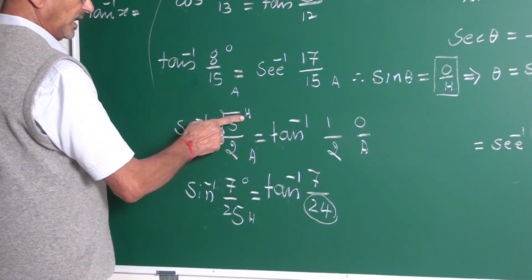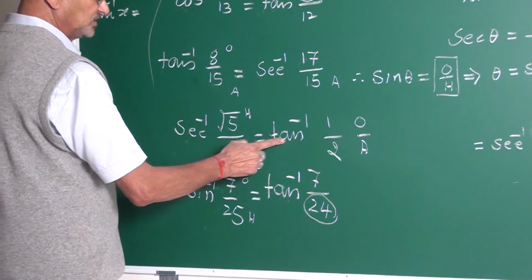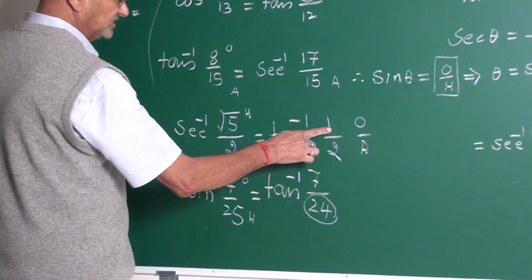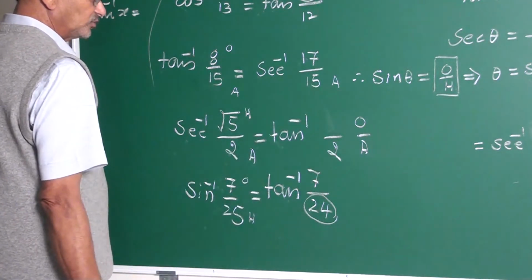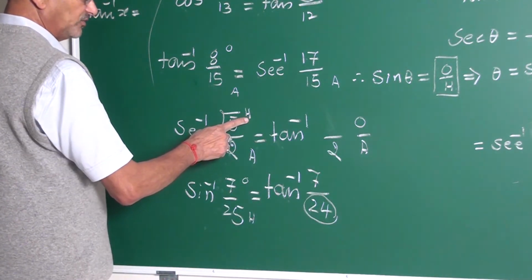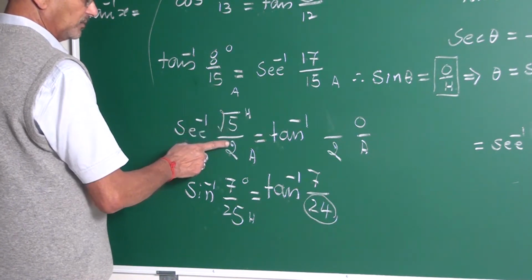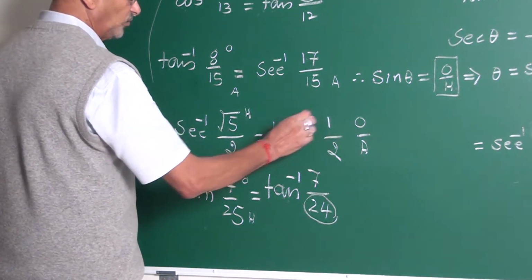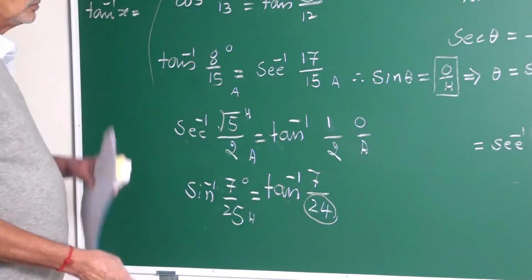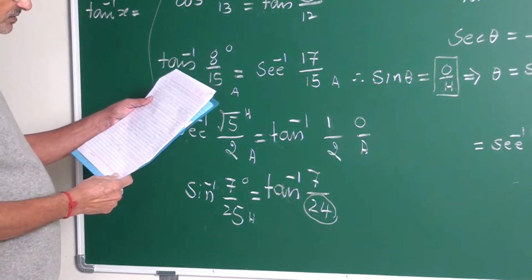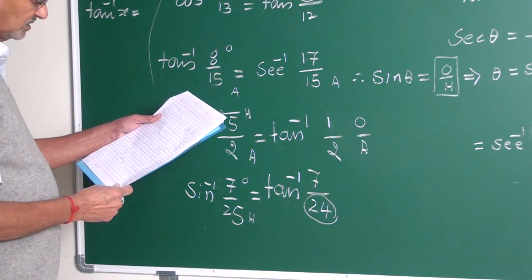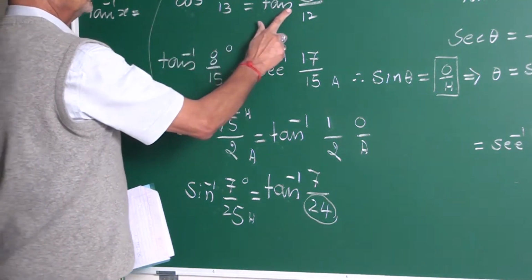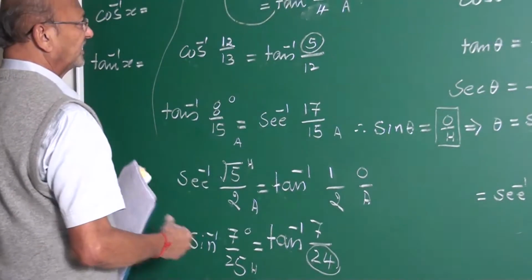How? Sec is hypotenuse upon adjacent. What is tan? This is opposite upon adjacent. Adjacent is known, you write it. Then how to find this? Use Pythagoras Theorem. Hypotenuse here you have written H, square 5 minus square 4. 5 minus 4 is 1. Square root of 1 is 1. This is how you are going to write, my friends. Conversion, jumping from this to this, like that.